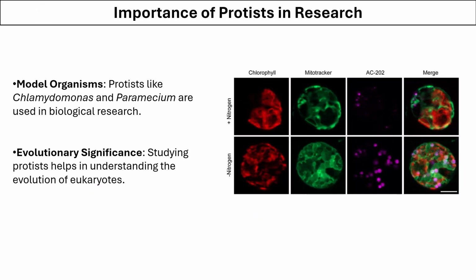Protists are extensively used in the field of research, and these organisms are used as model organisms. For example, here we can see that for studying chloroplasts or mitochondria or lipid droplets, various kinds of dyes can be used in these single-celled organisms, and we can study the function of these proteins. Protists are also significantly important in the study of the evolution of eukaryotes.